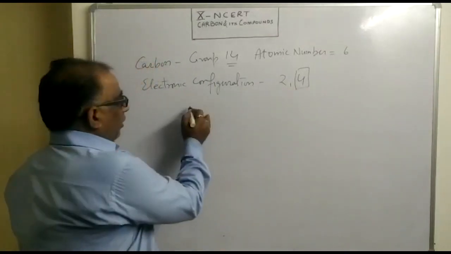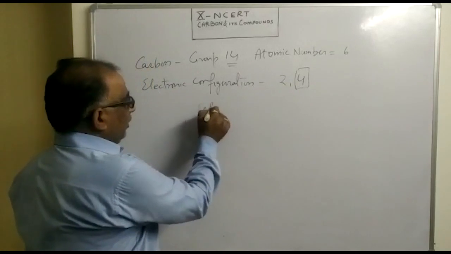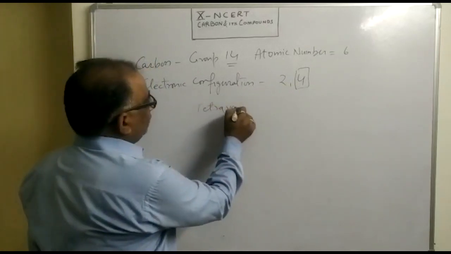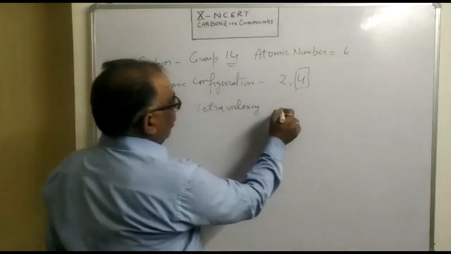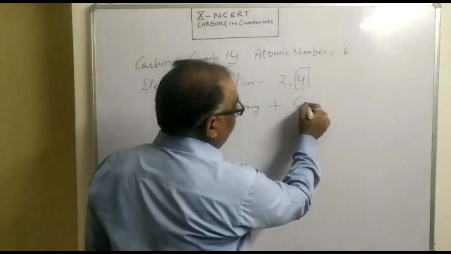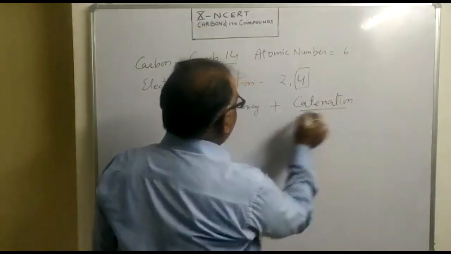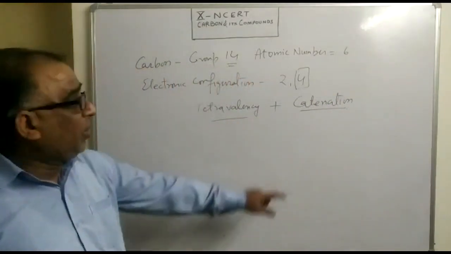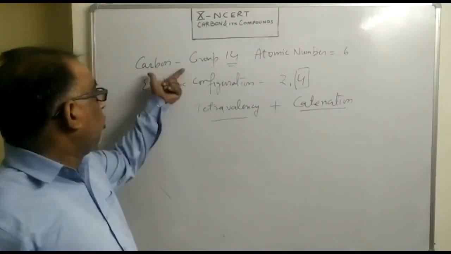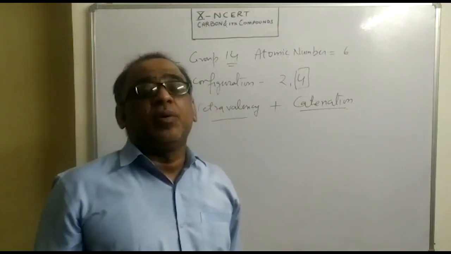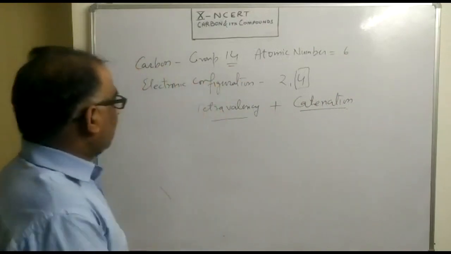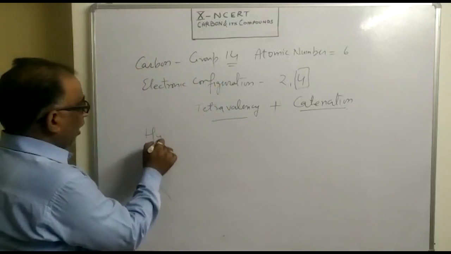One property is this tetravalency, and another property is called catenation. These are two important properties because of which carbon is known to form a large number of compounds, and these compounds are studied under the category hydrocarbon.